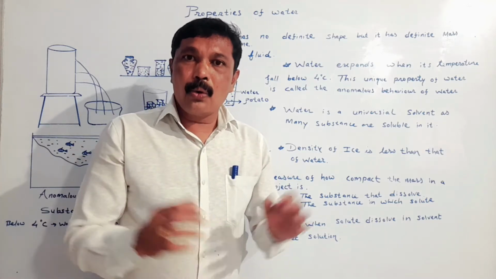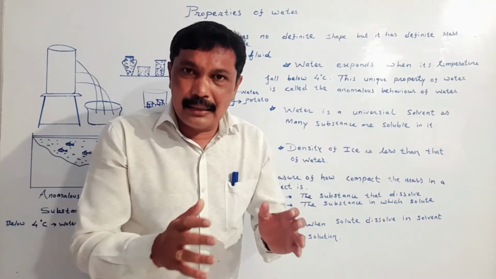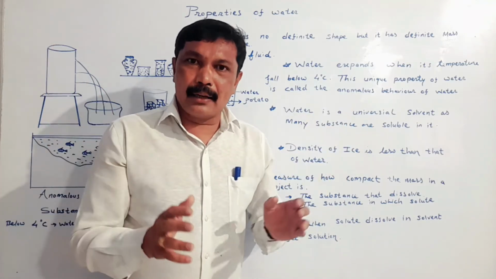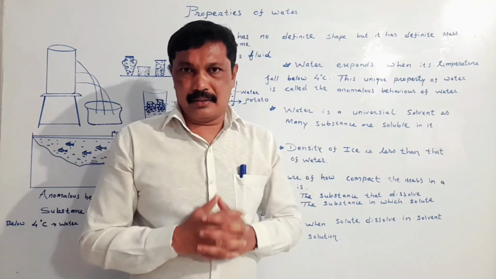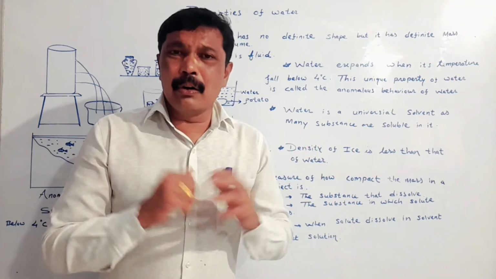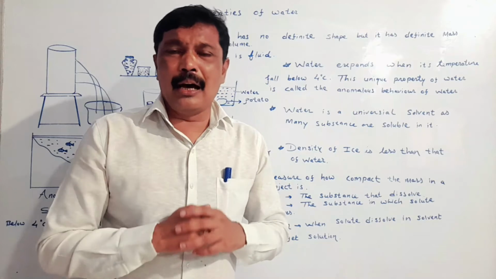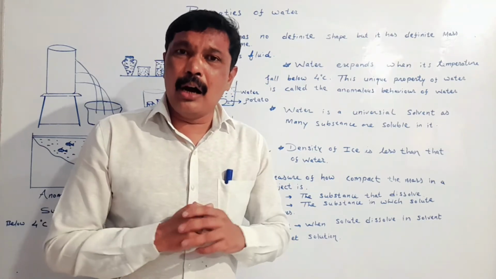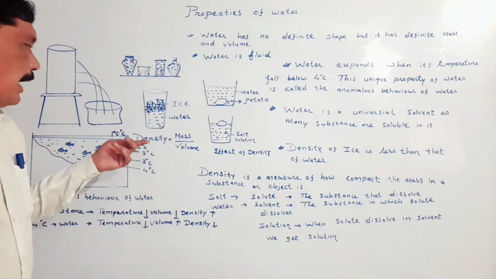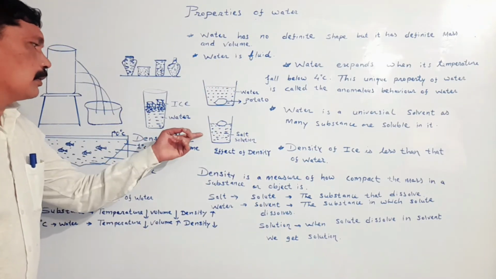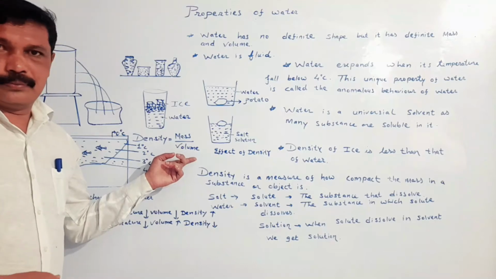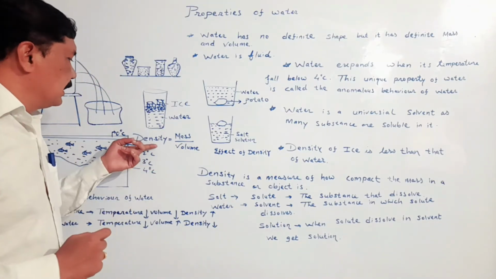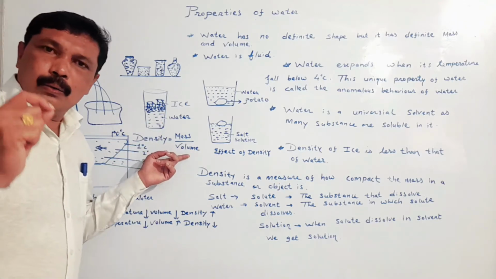of how compactly, tightly the atoms, molecules, mass or matter of a substance are arranged. My dear student, in our book there is a formula of density given. Let's study the formula of density. Here, my dear student, density is equal to mass upon volume. The formula of density given in our book is density is equal to mass upon volume.